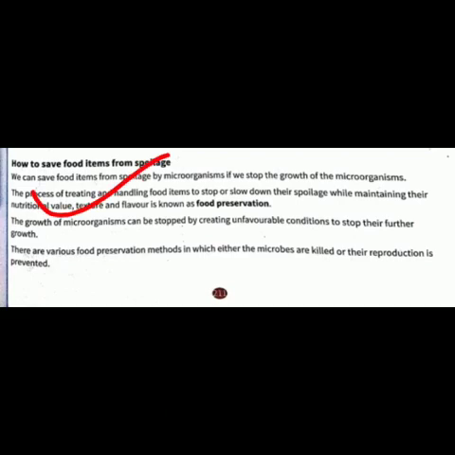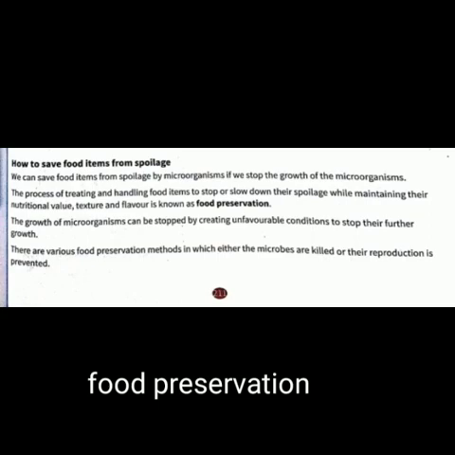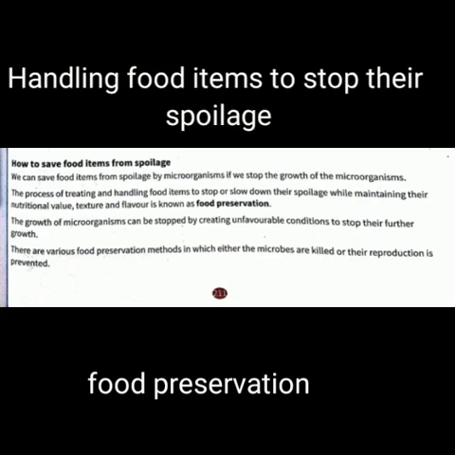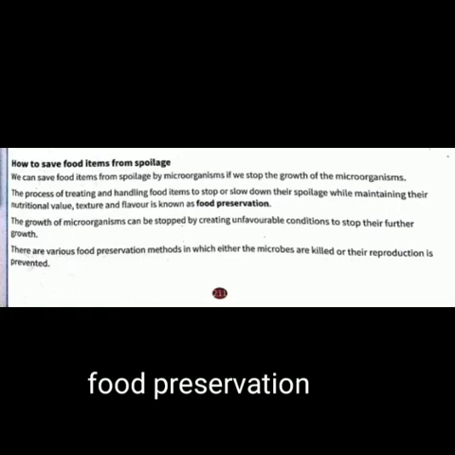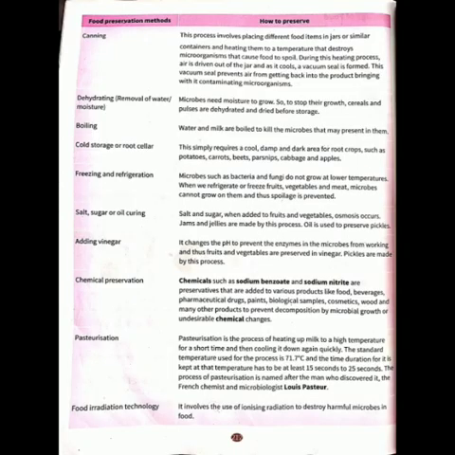Here we are going to study food preservation. It is the process of treating and handling food items to stop or slow down their spoilage while maintaining their nutritional value, texture and flavor. This is known as food preservation. There are various food preservation methods in which either the microbes are killed or their reproduction is prevented. Let us discuss a few of them.